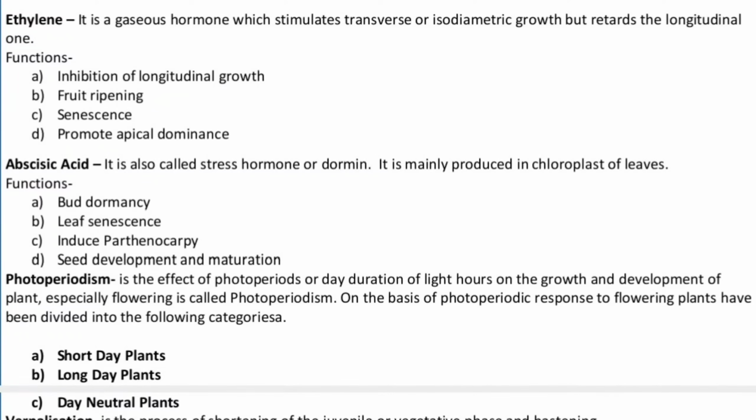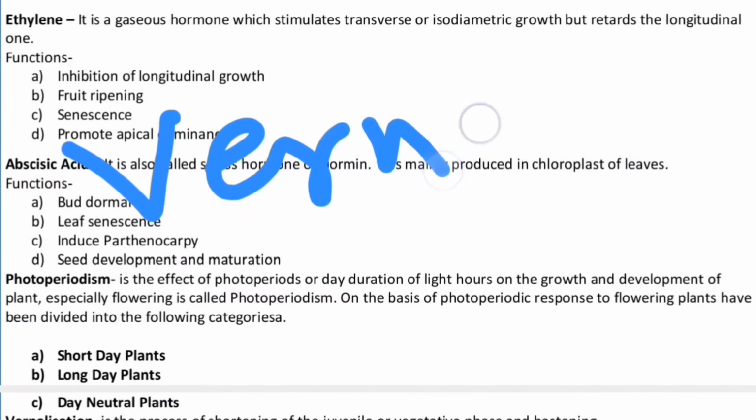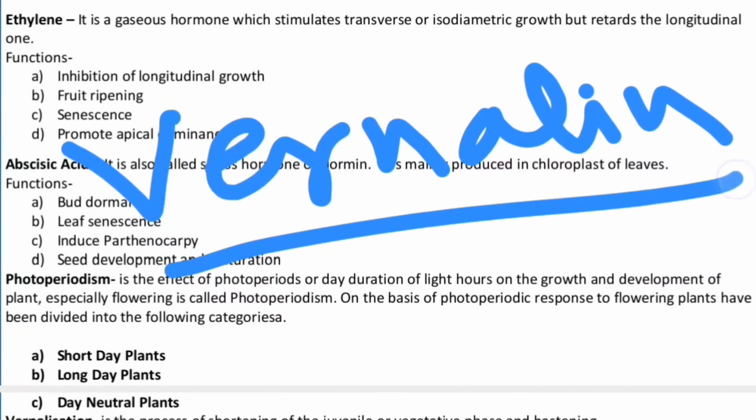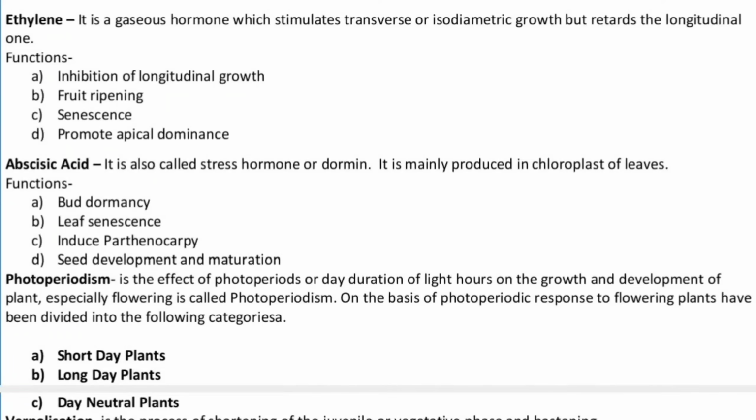Vernalization is a process of shortening the juvenile or vegetative phase and hastening flowering by a previous cold treatment. Do remember, vernalization is carried out by a hypothetical hormone called vernalin. It is a cold treatment of the plant. So ultimately, the plant will flower now.